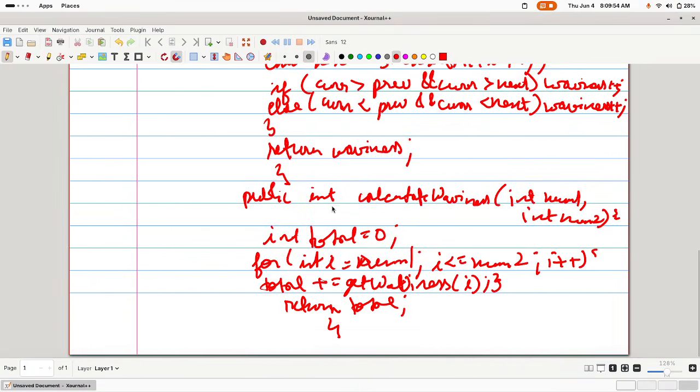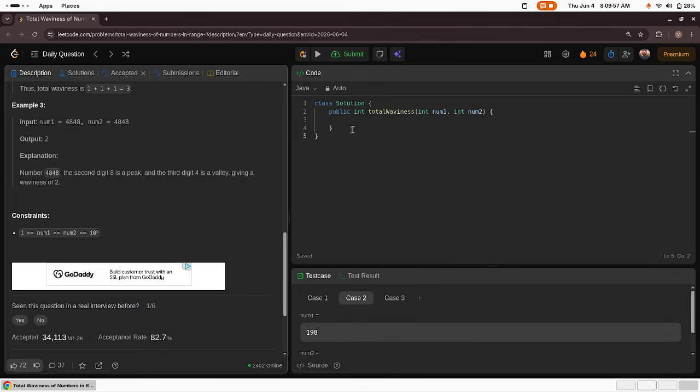So this is my code. First let's write a function. My function will be what? A function that gives me the waviness for a particular number num. Once it is done, I'll calculate for each of the numbers from range num1 to num2. Private int get waviness, now int num.